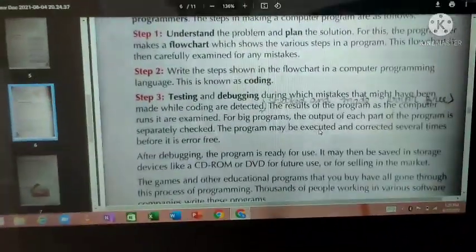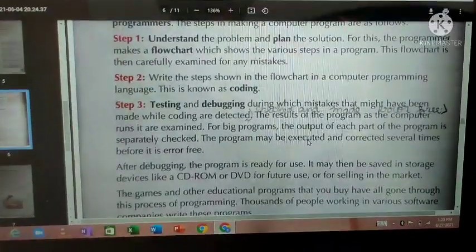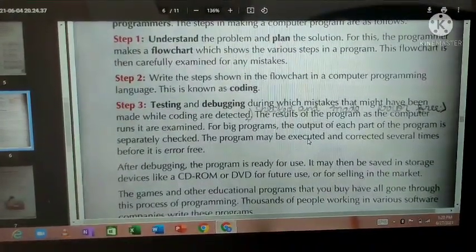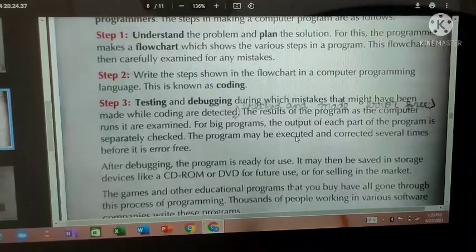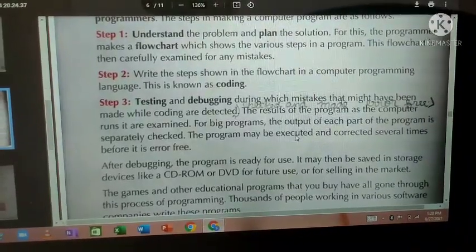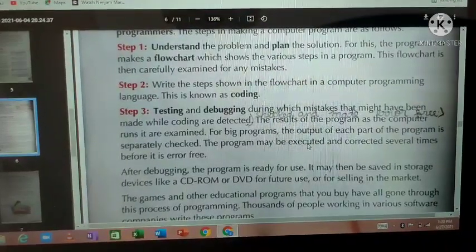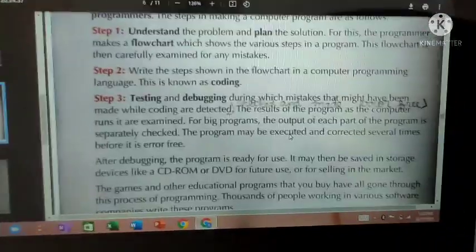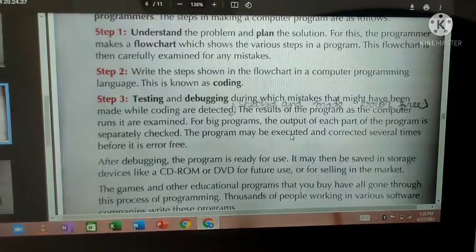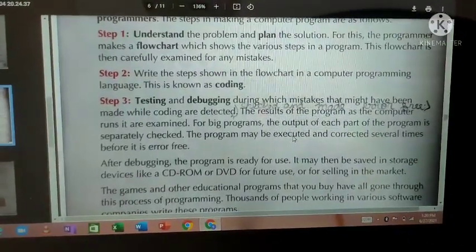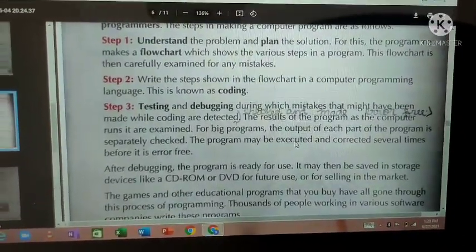These are those. Step number 1, understand the problem and plan the solution. Understand what is the problem. First, if you want the computer to do some certain task, any certain task, first you should plan how to make the computer work.